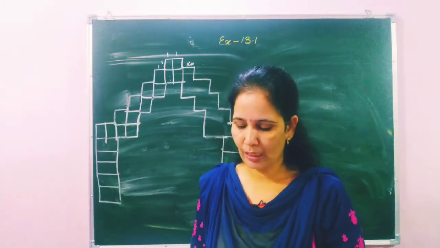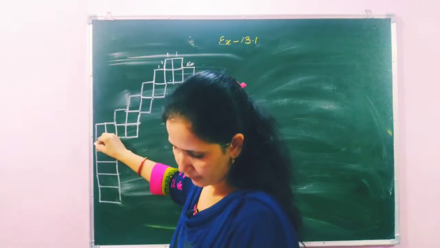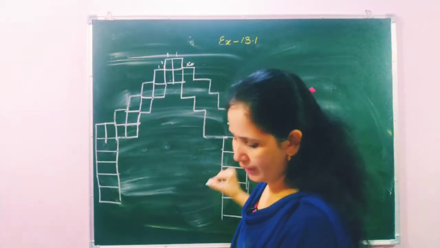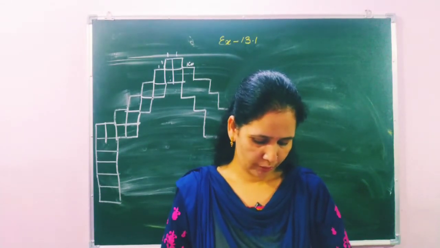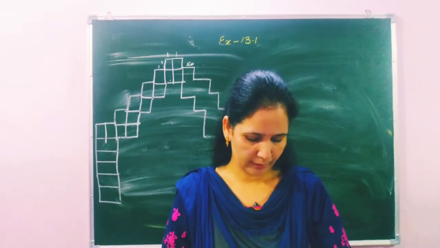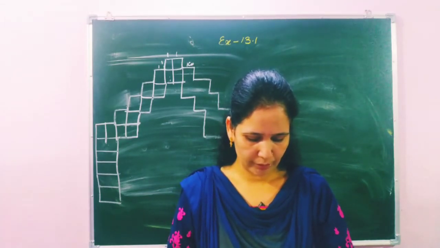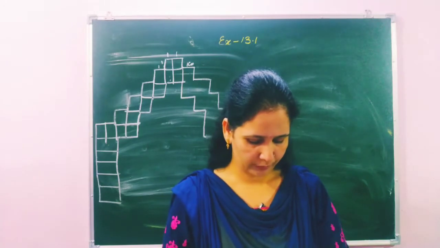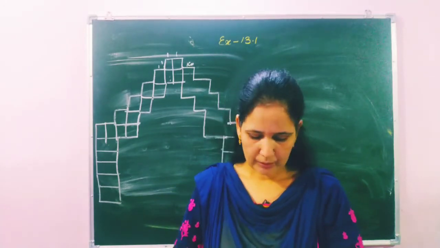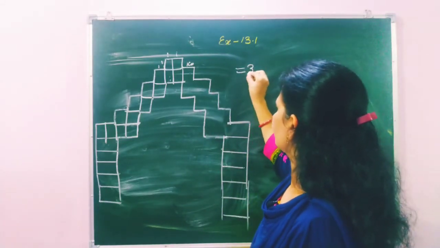And you have to count the outside blocks like this: 1 2 3 4 5, then after 6. In this way you count the total. Now I am going to count from the book. 1 2 3 4 5 6 7 8 9 10 11 12 13 14 15 16 17 18 19 20, 21 22 23 24 25 26 27 28 29 30 31 32 33 34 35 36 37 38. The outer, I count, that is 38.